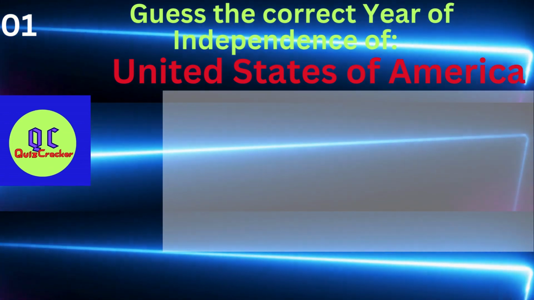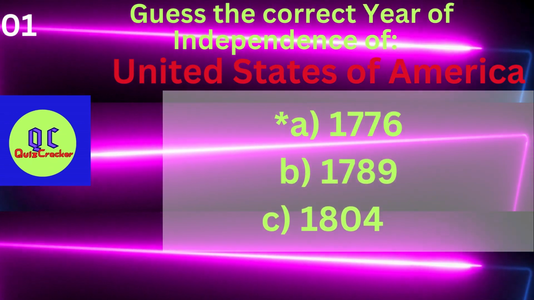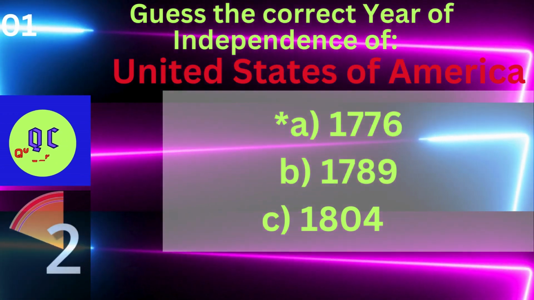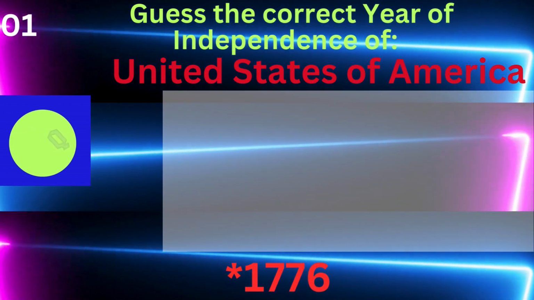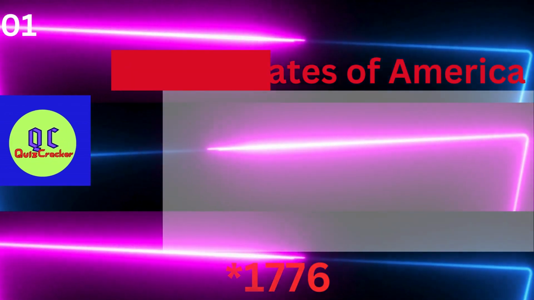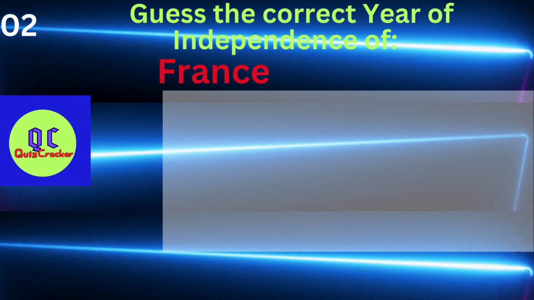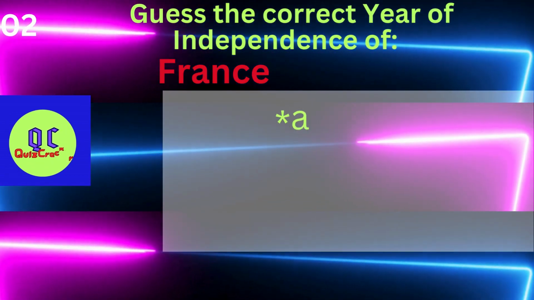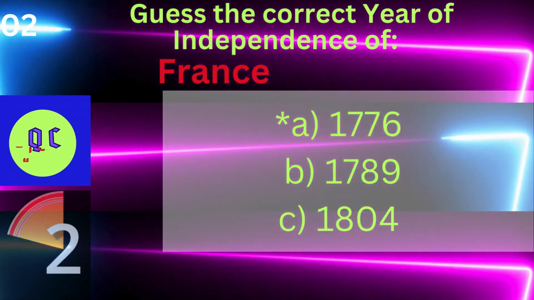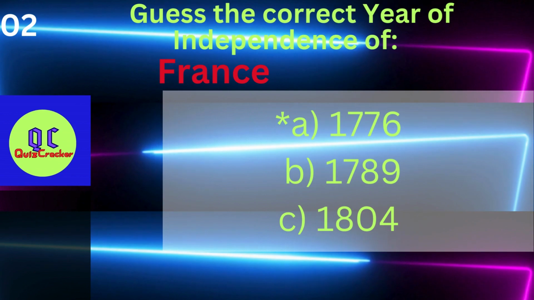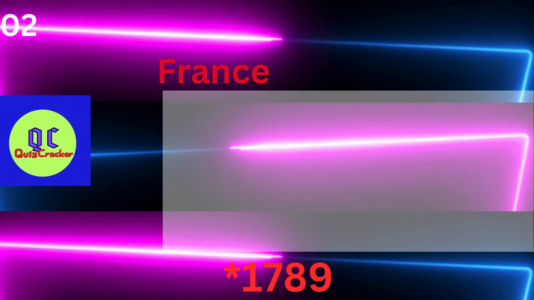Guess the year of independence of United States of America. Options are A. 1776 B. 1789 C. 1804. It's 1776. Guess the year of independence of France. Options are A. 1776 B. 1789 C. 1804. It's 1789.